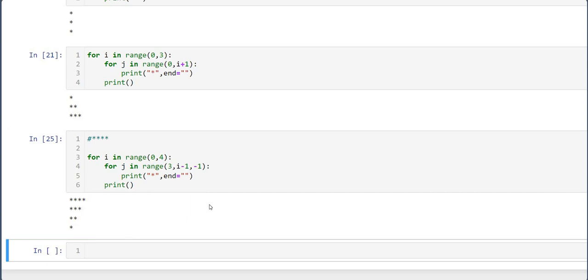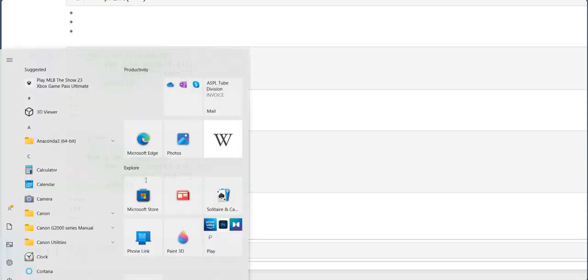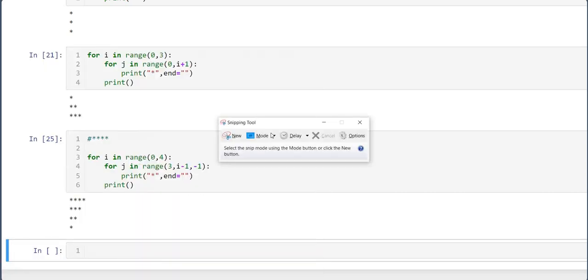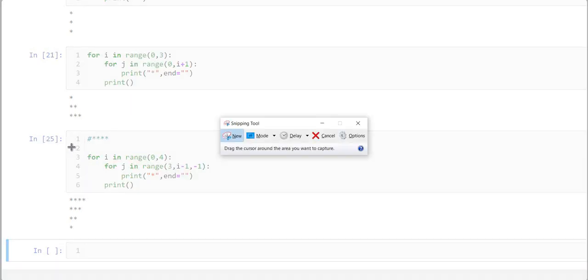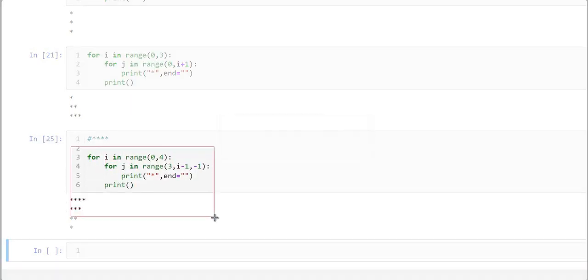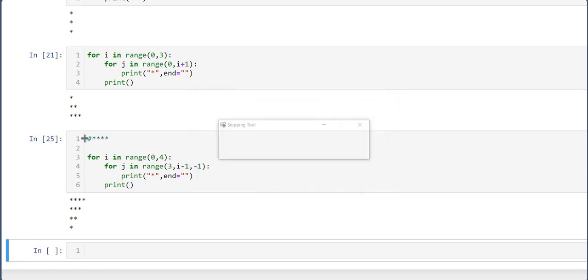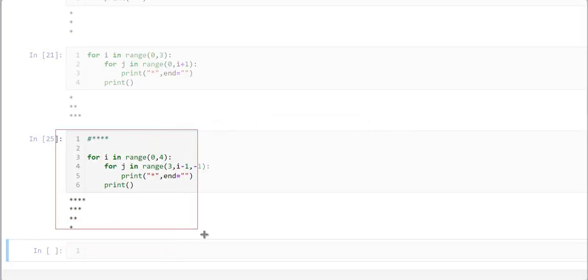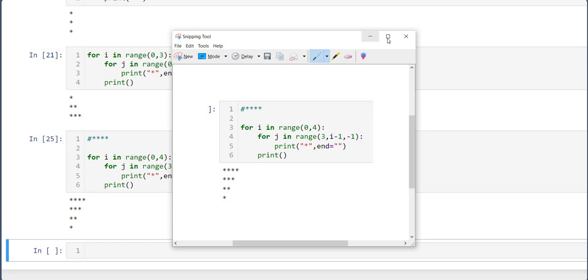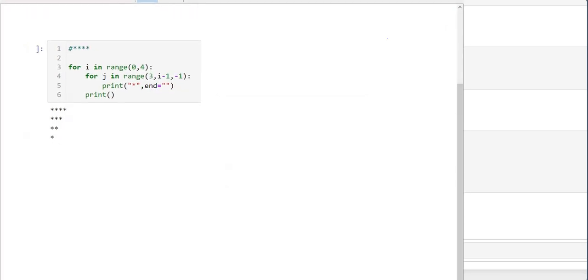Let me show you this again so that you can understand very easily. Now you can see this I. This is my first iteration.